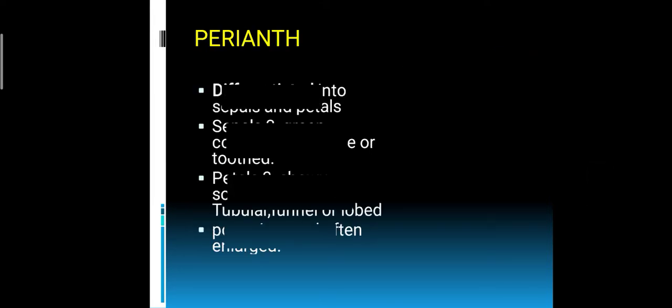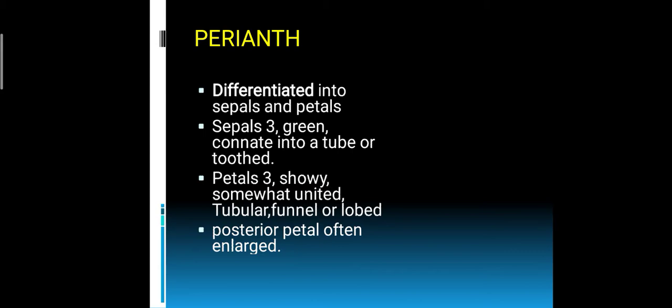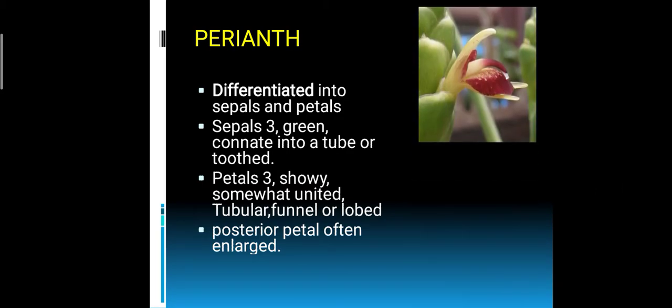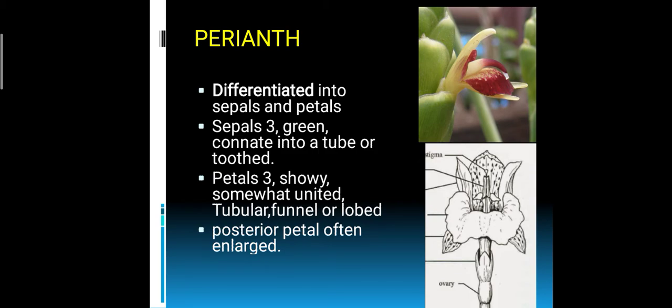Now look into the perianth. The perianth is differentiated into sepals and petals. Here you can see green colored sepals and colored petals. There are 3 sepals and 3 petals, and the petals are tubular, funnel or lobe shaped. One petal, the posterior petal, is large. See the image: the posterior petal is the larger petal.